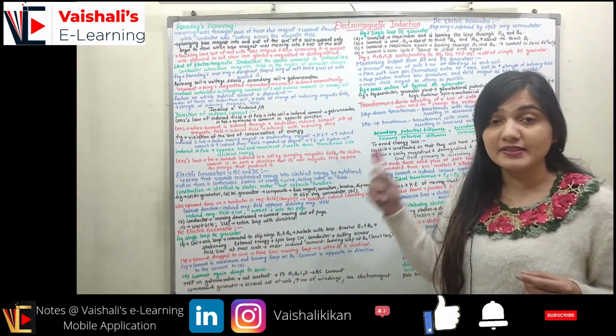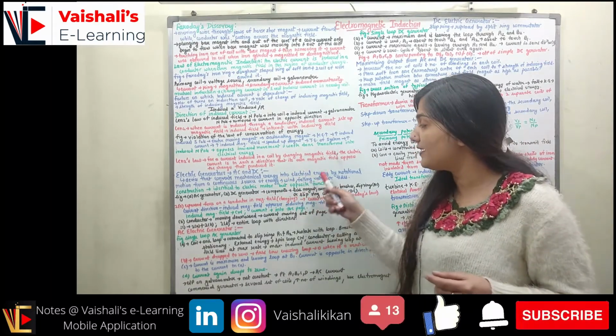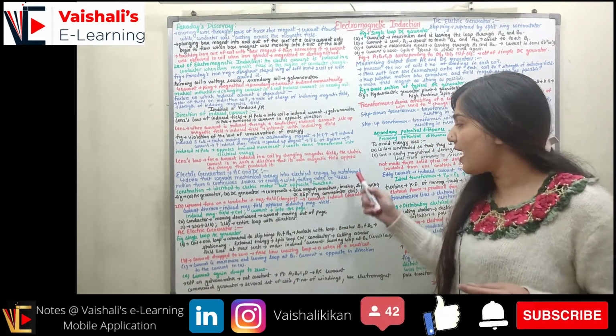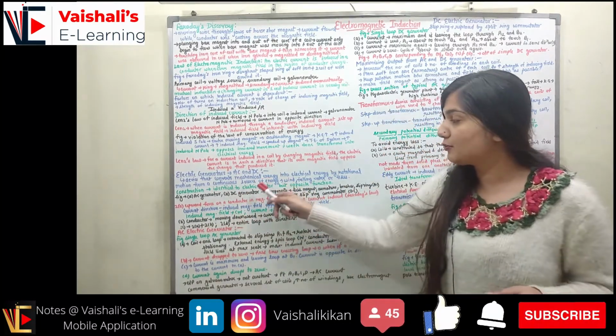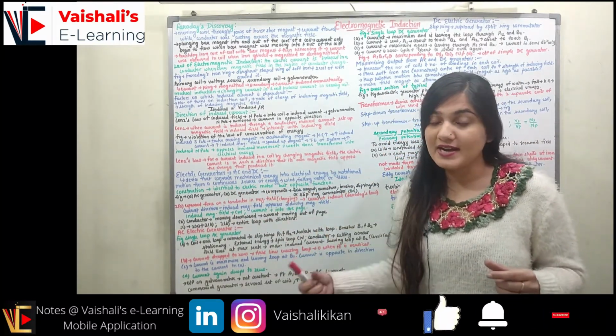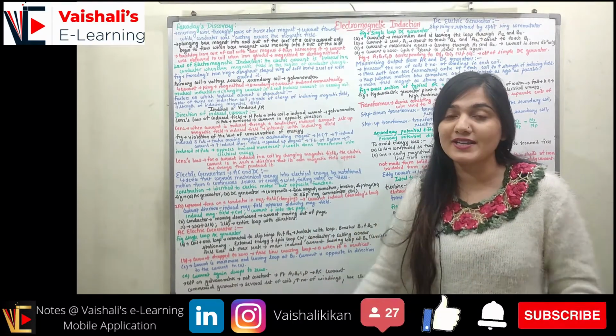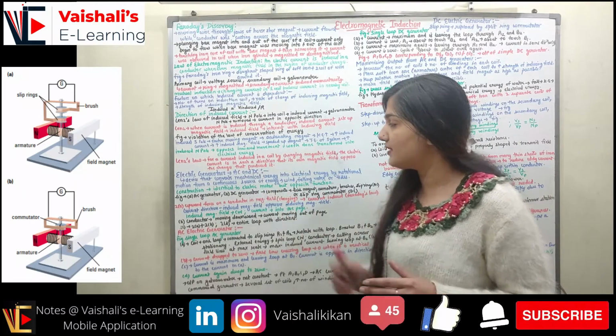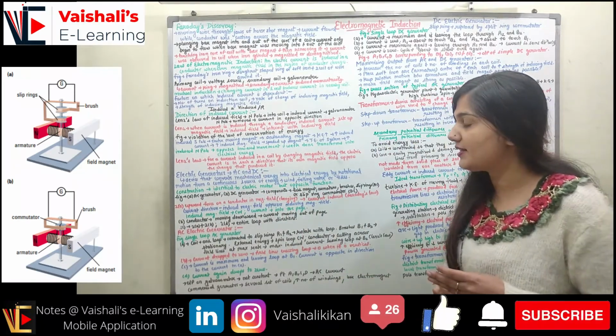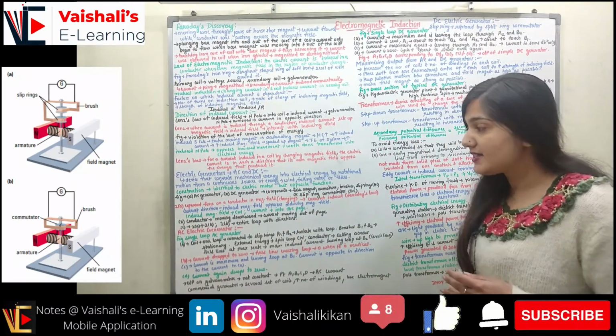And how are we getting the rotational motion? With the help of wind energy, falling water in a dam, or with the help of tides. Now the construction is similar to the electric motor. The construction is identical to the electric motor, but its working is opposite. It has the opposite function. You can see the figure. Part A shows the AC generator and part B shows the DC generator.